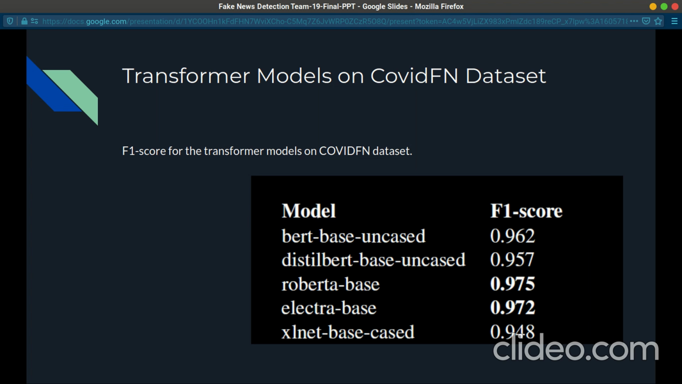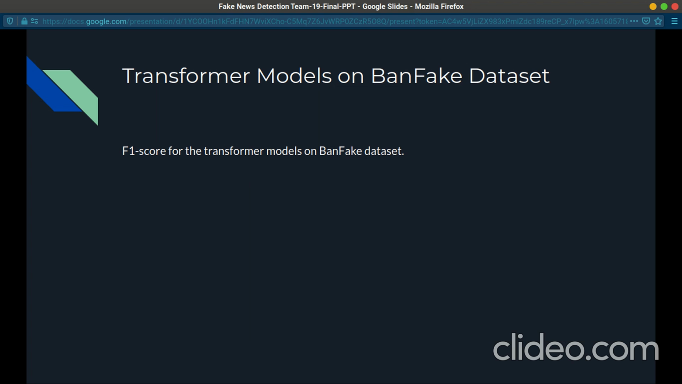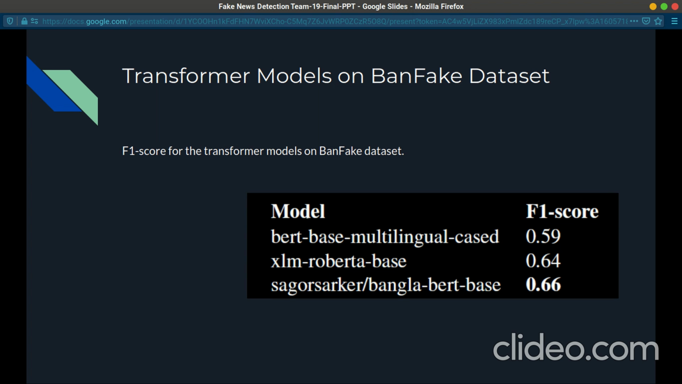For the COVID fake news dataset, similar to the previous one, the RoBERTa-base model also gives the best result here, but ELECTRA-base gives really good and comparable results. For the Bangla fake news articles, Bangla BERT gives the best results, which is a monolingual model, and it performs better than the multilingual models. Here the monolingual model performs better because the multilingual models were trained on a really small amount of Bengali data compared to other languages.